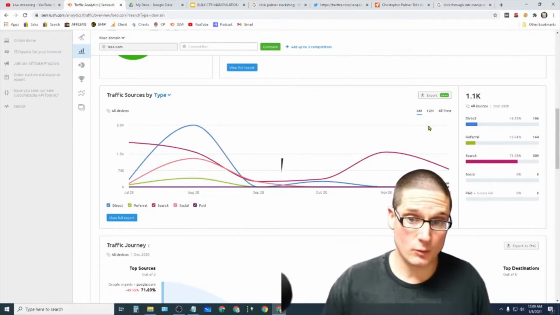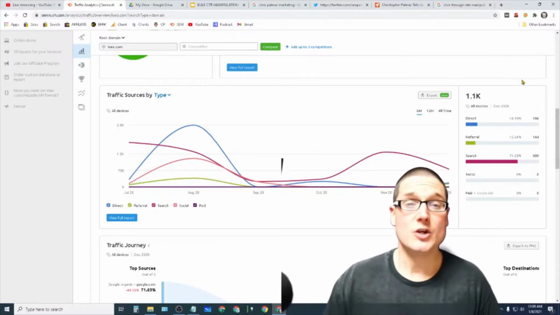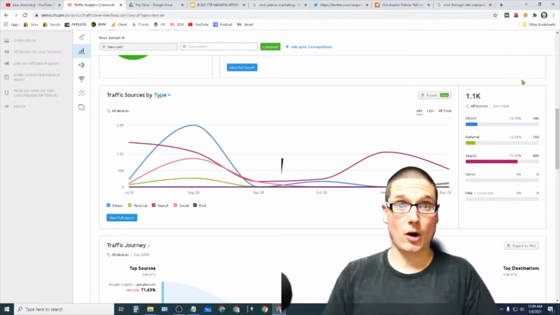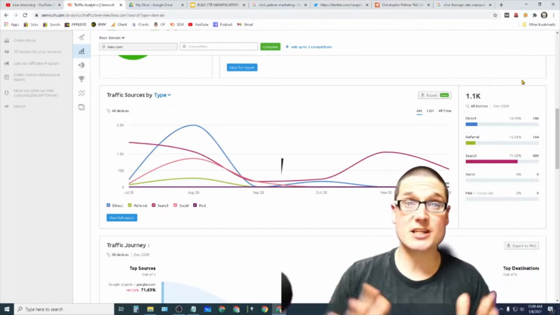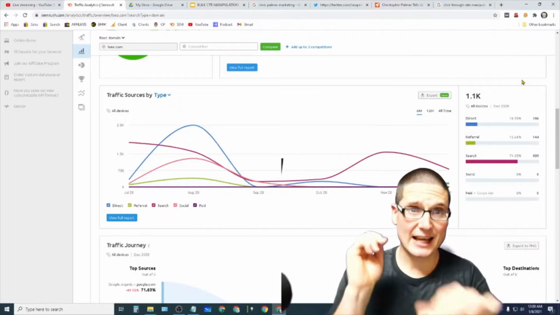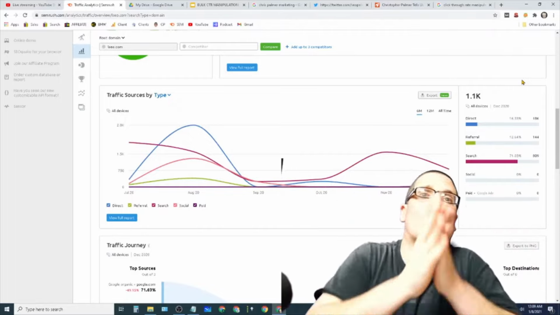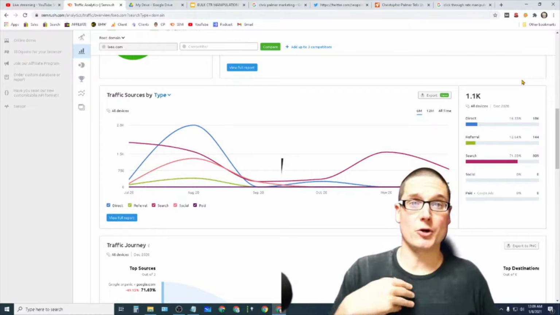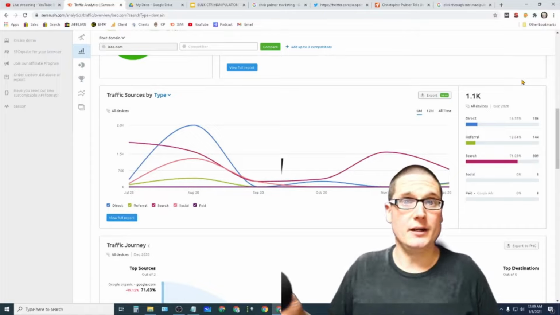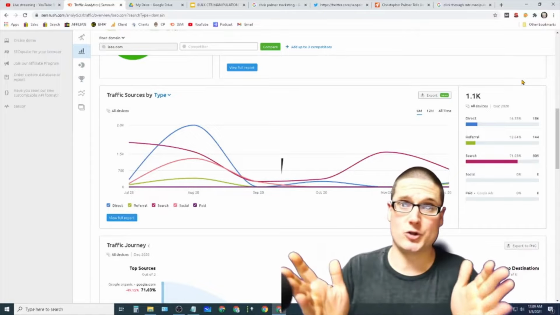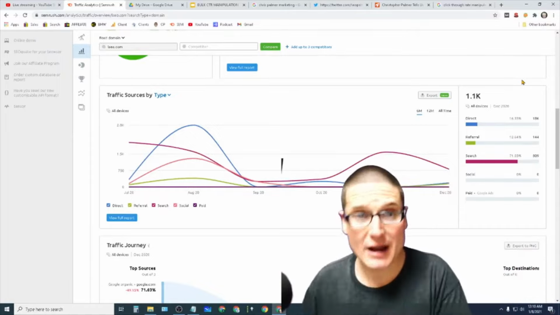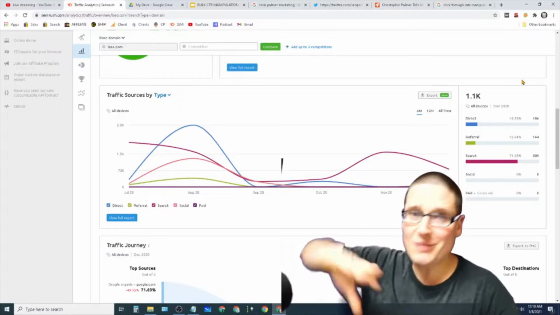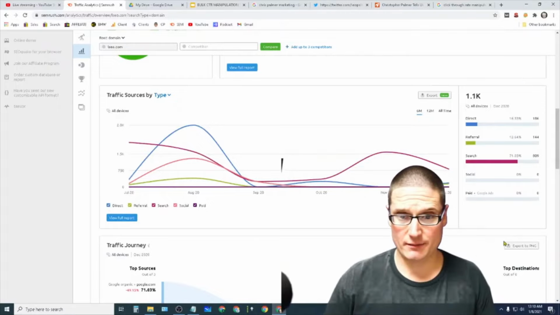Now, if we take a look and deep dive into this, we have direct. That's somebody who went to a URL bar, in either the beginning of a session or in the middle of a session, and typed in the URL and went to the site. That's a direct. Now, when we look at referral, this is what I often refer to as authority traffic. There are two kinds of referral traffic, right? There's your referral traffic that originates at any old website, right?